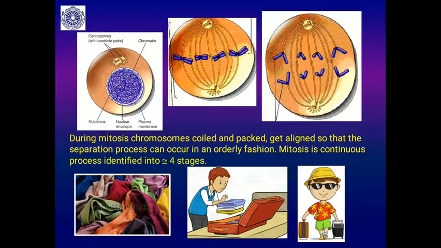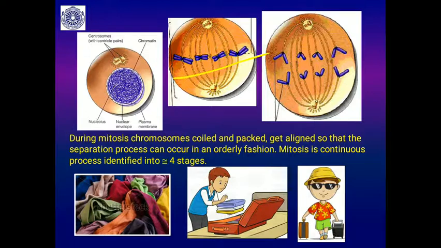So, during mitosis, the chromosomes are coiled and packed and get aligned on the metaphasic plate so that they can be separated easily and move easily to their respective poles. This is what you can see in the entire process of mitosis. It is a continuous process. For our convenience, we recognize 4 to 5 stages. Sometimes some people say 6 stages.